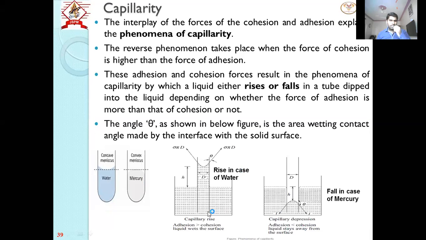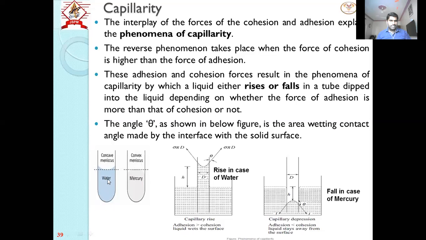In case of water, adhesion is predominant, the adhesion property is more, and in case of mercury, the cohesion property is predominant.